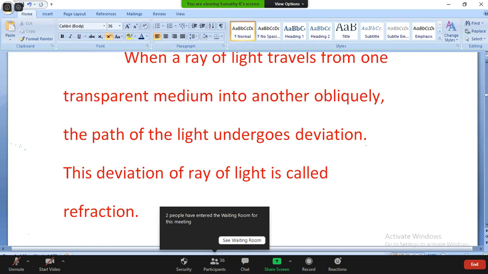One is a denser medium, another one is a rarer medium. So from rarer to denser or denser to rarer, we can take any two media. One transparent medium into another, the path of the light undergoes deviation. Deviation means it will bend, not go in the straight way. So this deviation of the ray of light is called refraction. This is one of the important definitions.